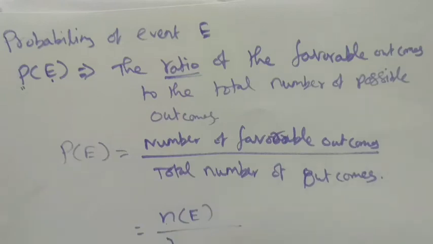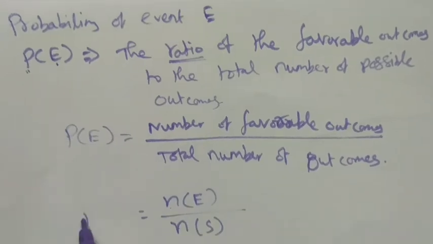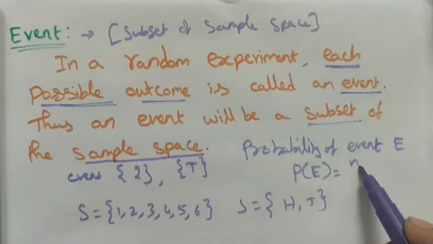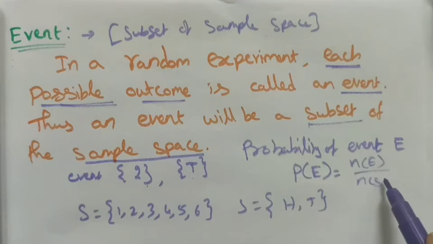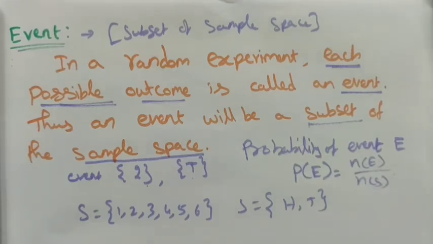The sample space can be written in the form of n of S. So P of E is equal to n of E divided by n of S. Number of favorable outcomes, the number of outcomes of the event, right? Here if I choose head, that is number of heads. Here if I choose the number 4, that is number of 4s. And then divide by the number of the sample space. So P of E is equal to n of E divided by n of S is the form of any probability of an event.